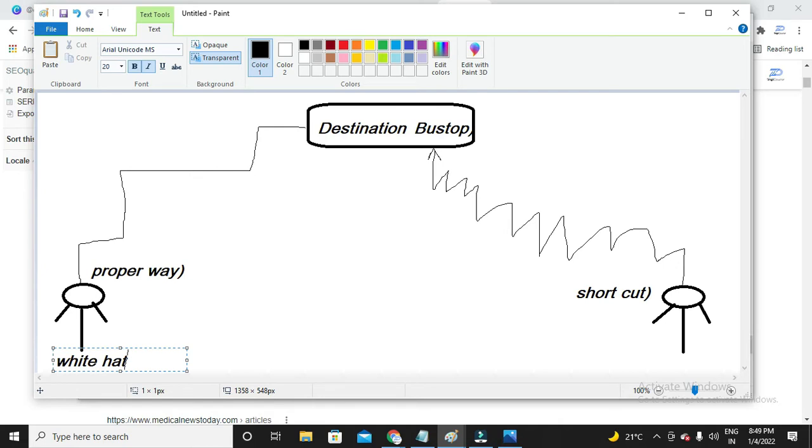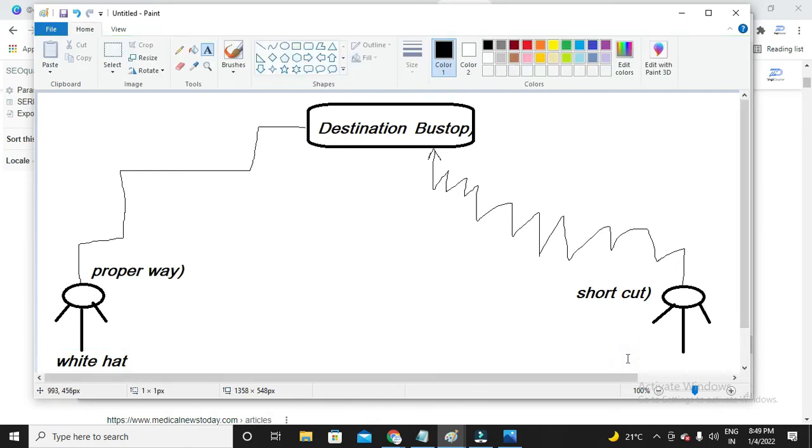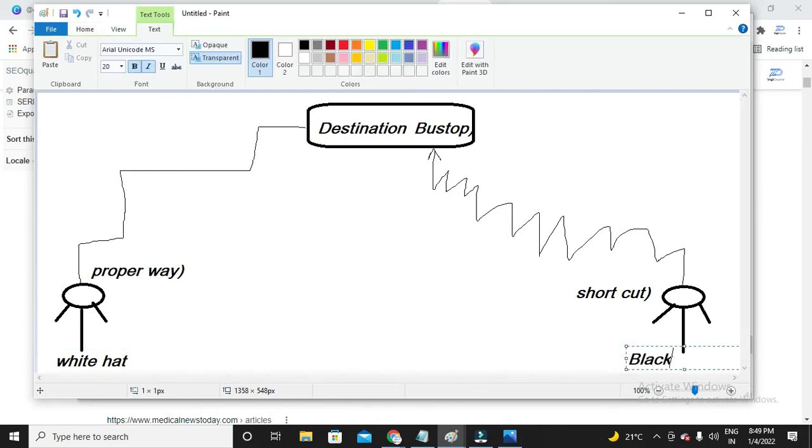The same way here, white hat means a proper way, or techniques which are legal, or techniques which do not violate the Google terms and conditions. And then black hat means it's an illegal way, or the techniques which violate the Google terms and conditions. Google does not like these black hat techniques. Why? Because people are trying to cheat Google by performing some black hat techniques, whereas Google always prefers white hat techniques. Why? Because these techniques are a very genuine and very proper way to reach the goal.